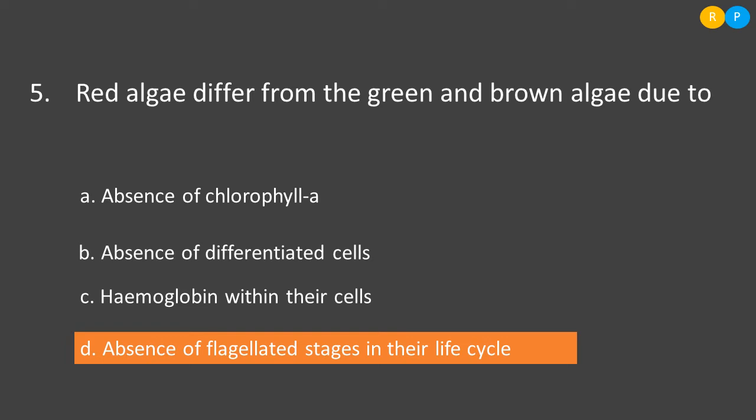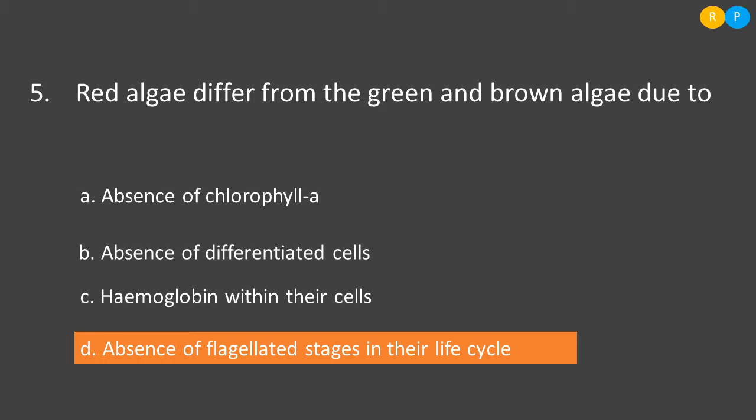Then the fifth question is, red algae differ from the green and brown algae due to. So, we have three groups of algae. Some are green, some are brown, some are red algae. We have lots of differences among the three algae, as well as similarities. But if we compare red algae with green and brown algae, red algae are a little advanced, because they show a little more advanced body organization as well as mode of reproduction compared to these two primitive members of algae.